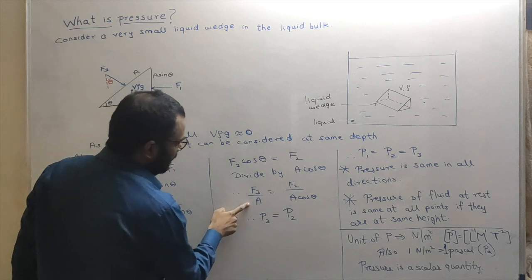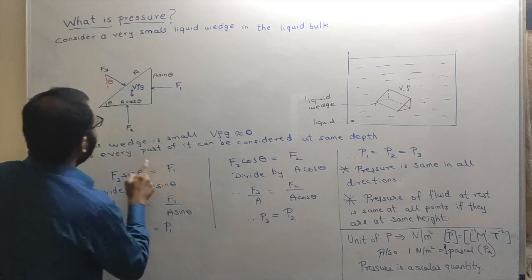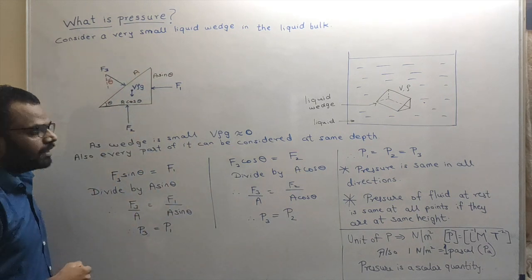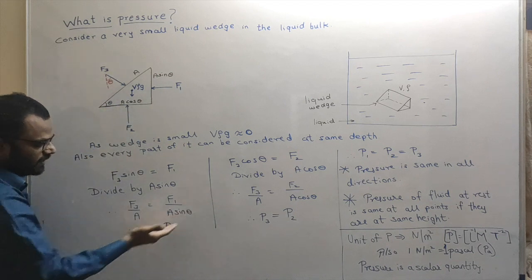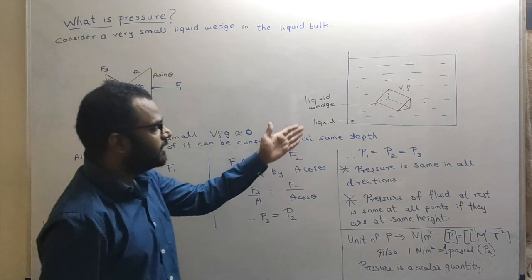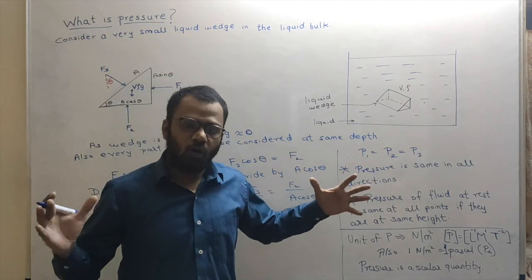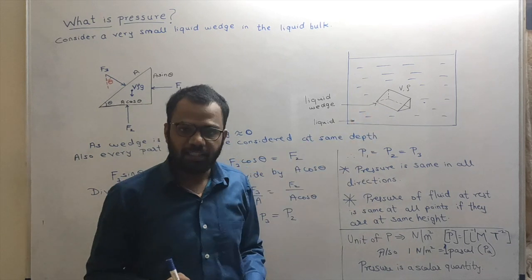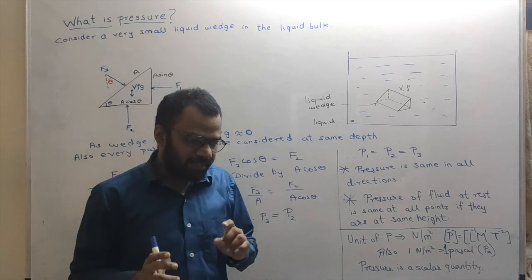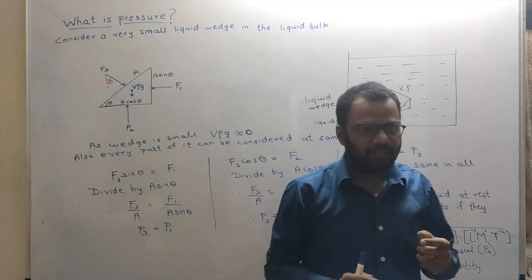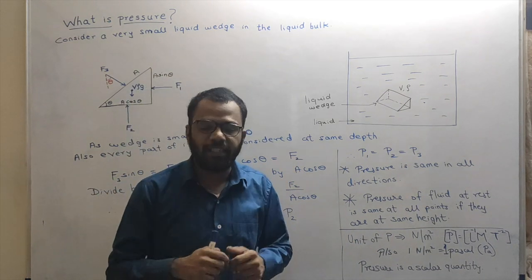Now same F3 upon A was nothing but P3. Now what will be F2 upon A cos theta? F2 upon A cos theta will be P2, pressure acting on this surface in this direction. So as you can see from this result, P1 is equal to P2 is equal to P3. So the pressure acting from all the directions on this wedge is the same. Did you get it? And hence pressure by itself does not have any particular direction. So pressure is a scalar quantity.